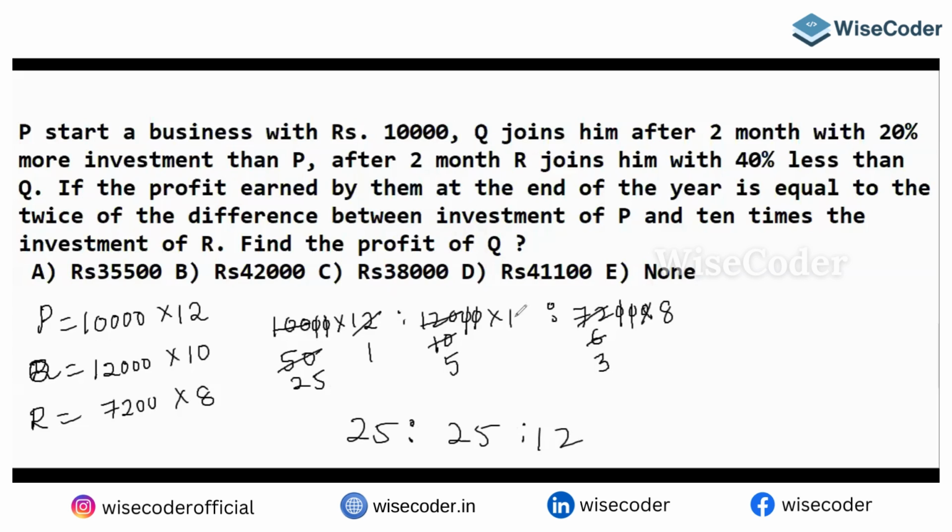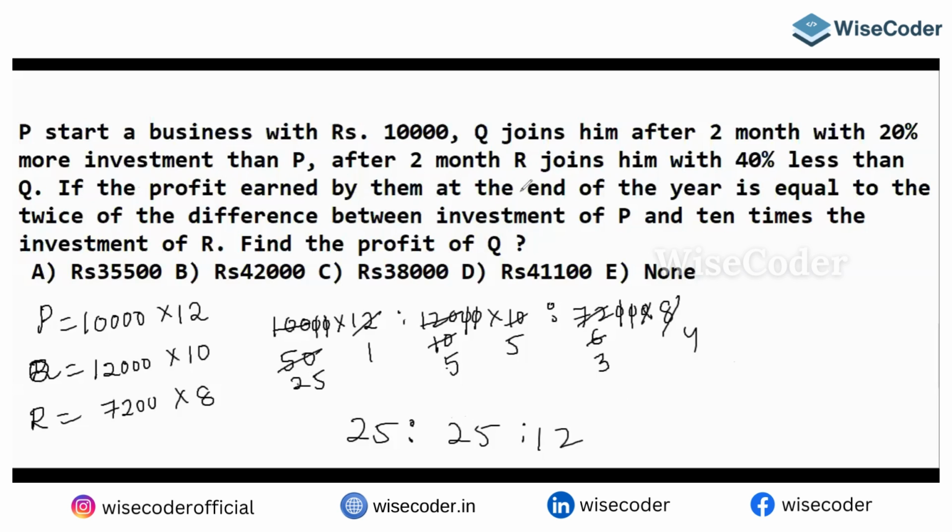Let me write 10. You will get, again, this is going to cancel 5, so this is 4 times, so 25, 25, and 12. Okay, so what is it saying?